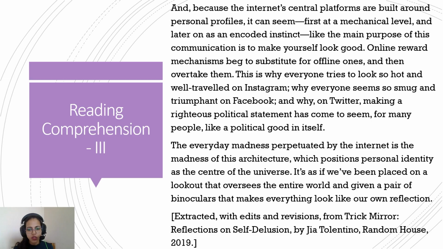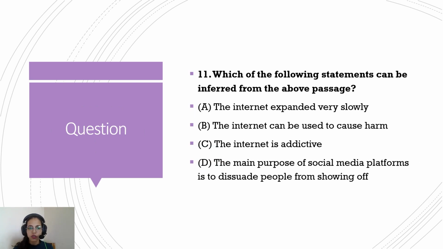So the passage is something about a trick mirror, that whatever we are going to talk about is sort of a mirror, but it is distorted, and people are looking into it and living in an illusion, thinking that this is their real image, but actually the mirror is distorted. Something of that sort is going to be the crux of this passage. So if you understand the title, this much you can get about the passage in the very first second. Now let's look at the questions.